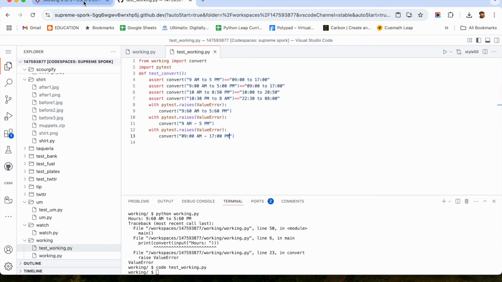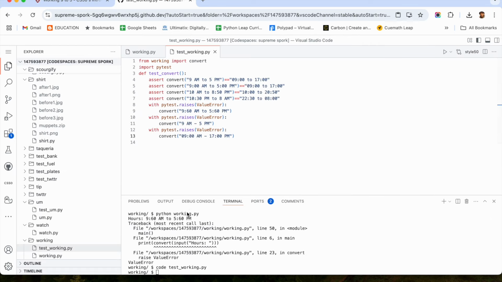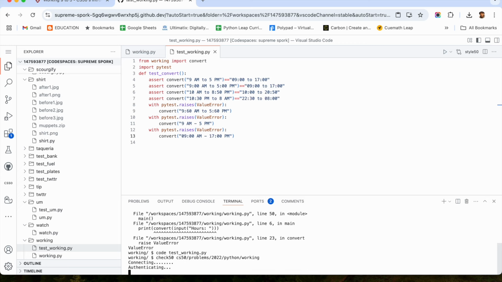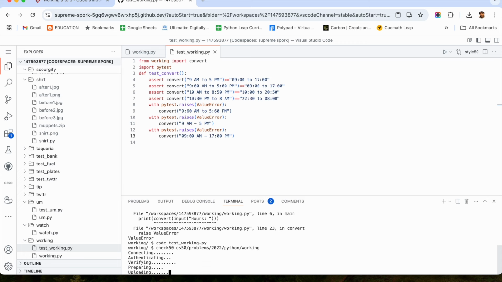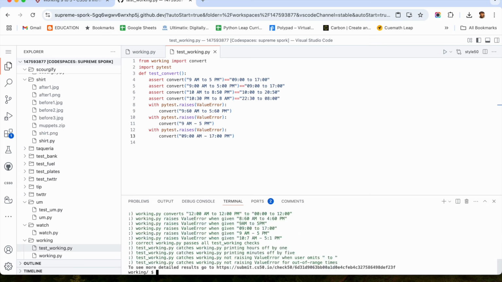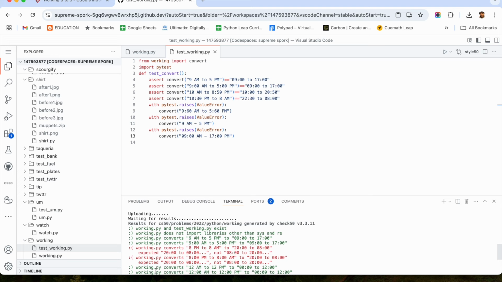Let us go and check with the help of check50, so that it will be easy for us to decode if there is any bug. Okay. Hoping for all green smileys as usual. Let us see. Yeah, all green smileys except in two places.